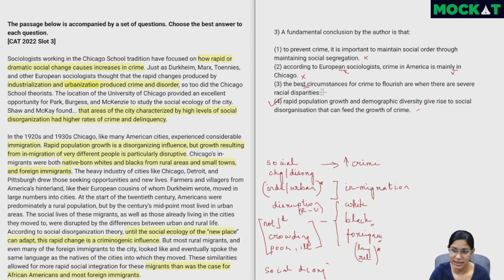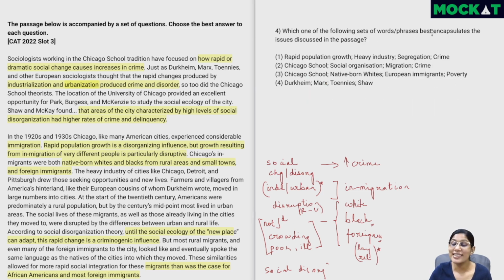Is it the best circumstance? We really can't say. We don't have comparison with other areas where crime has increased for other causes or anything like that. So whenever you have an extreme option like this, definitely make sure to double check and see if it's something the authors mentioned or have the examiners just made it more extreme. So here we can eliminate these options and go for the fourth one.